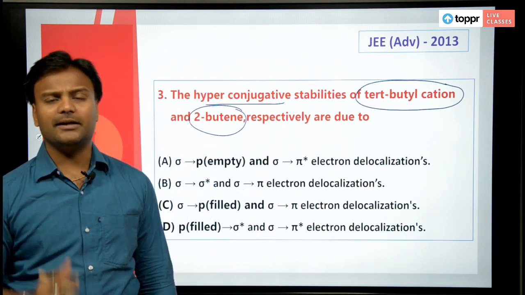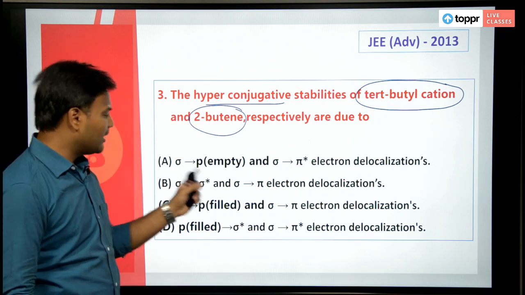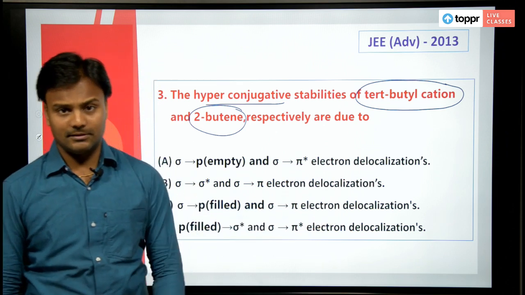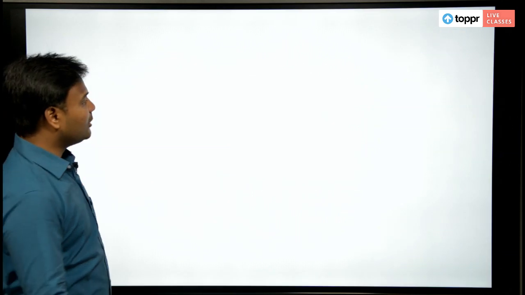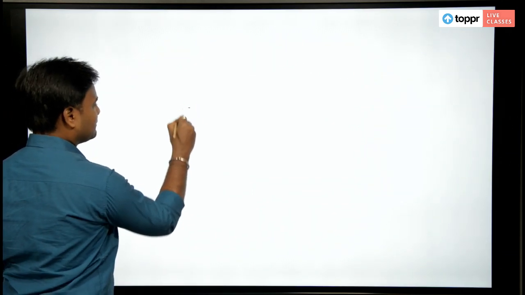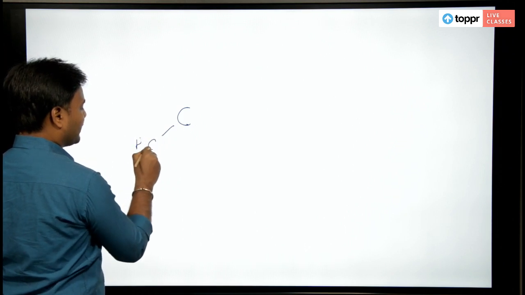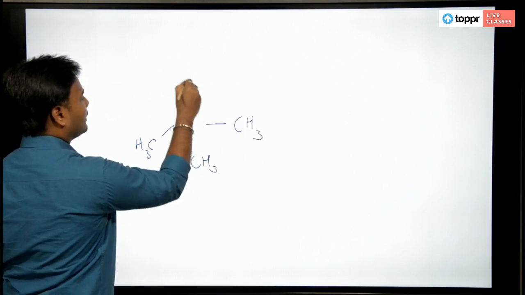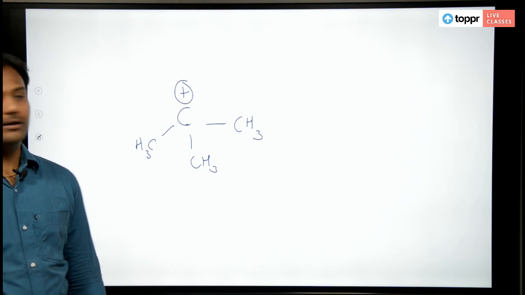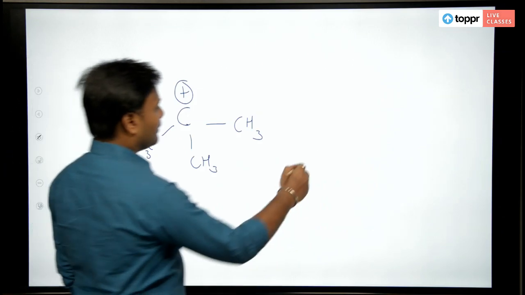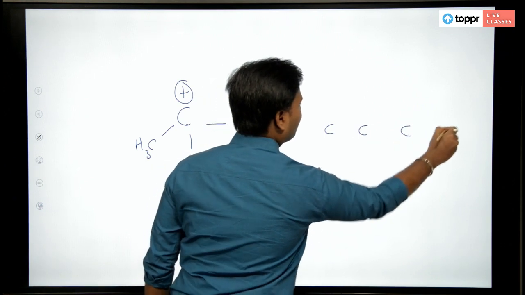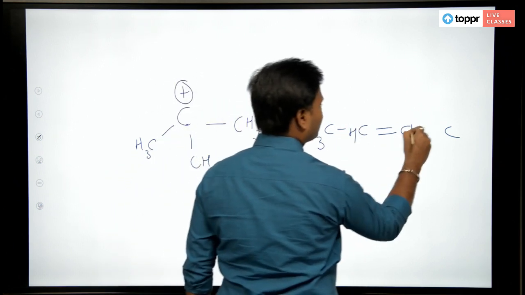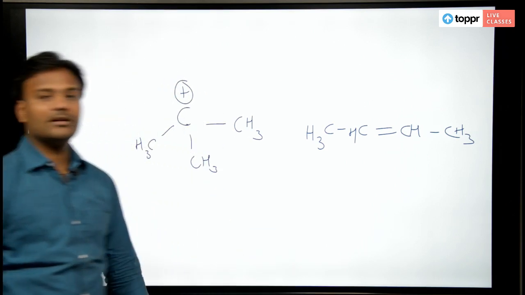But what sort of stability? Whether it is sigma to p, sigma to sigma star, sigma to p, or sigma to sigma star, or sigma to pi star. So, what sort of stabilities? Let us have a look at those structures. Tertiary butyl cation, I have a carbon, and methyl groups are present, tertiary butyl carbocation. The next structure is 2-butene, I have 1, 2, 3, 4, and the second carbon has a double bond, followed by CH3, CH, CH and CH3.